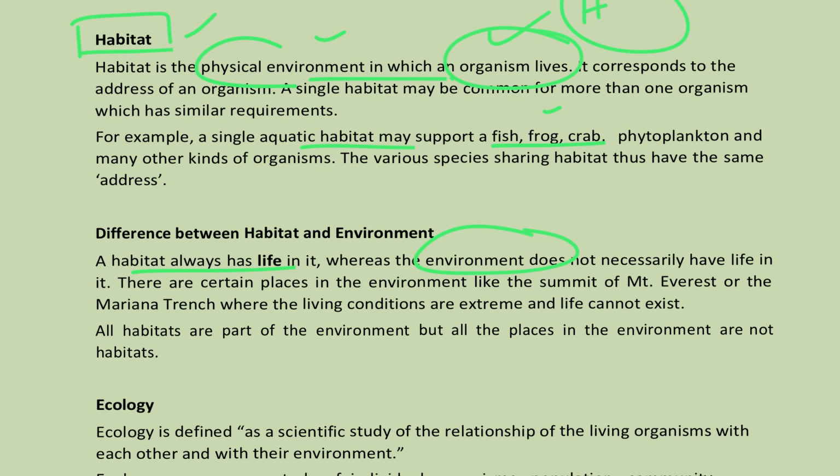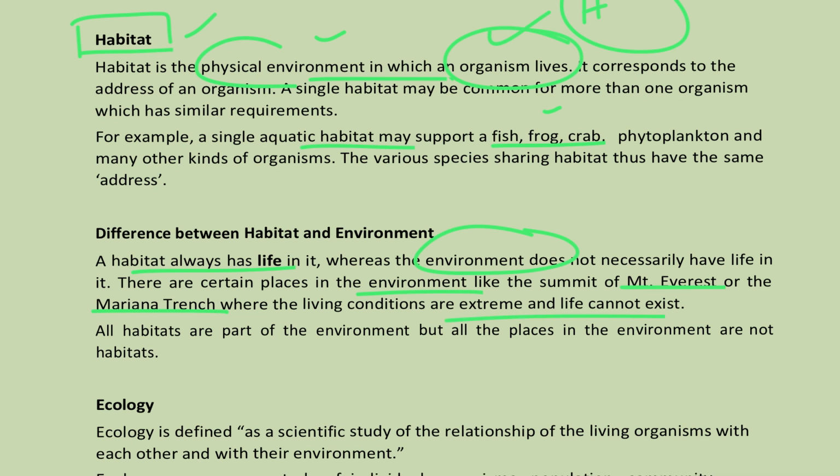For example, in certain environmental areas, we may not see the existence of living organisms because of extreme weather conditions. Extreme temperature might be there, extreme cold might be there. Because of that, living organism sustenance is not possible. For example, the Mount Everest region or the Mariana Trench, where the extreme conditions do not support life to exist.